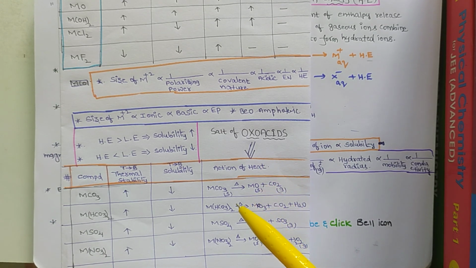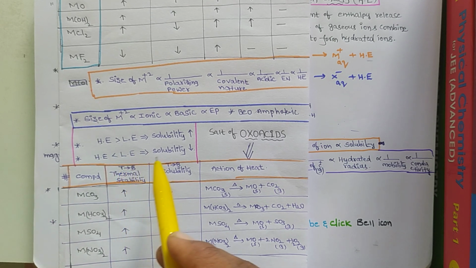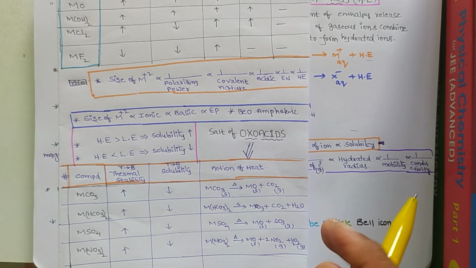Next, what will happen? In metal carbonates, from beryllium to barium, thermal stability increases. In the same way, in case of bicarbonates also, from beryllium to barium, thermal stability increases from top to bottom. Similarly, for metal nitrates, top to bottom, thermal stability increases from beryllium to barium.